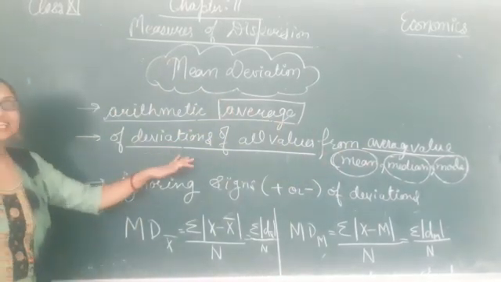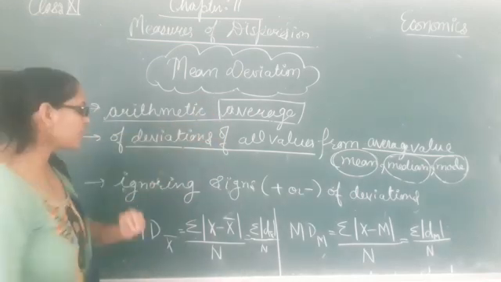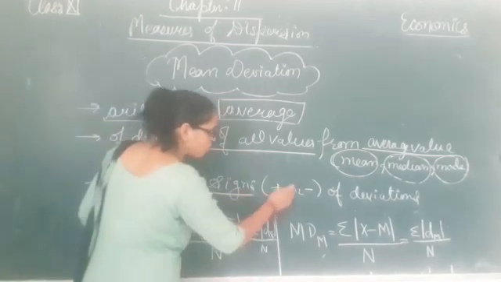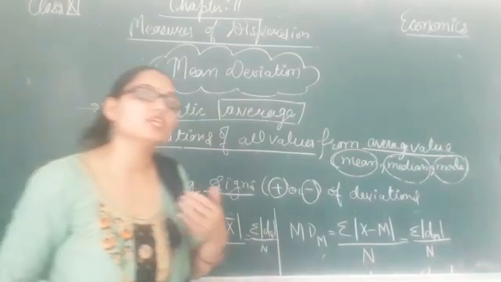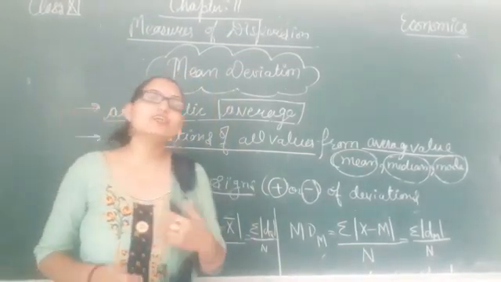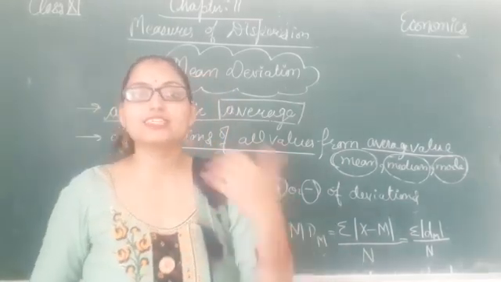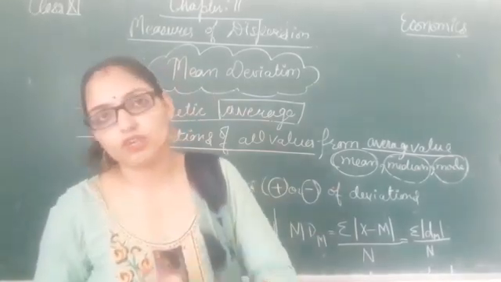And while calculating these deviations or this average, we need not take into consideration the signs of plus and minus. When we calculate the deviations of items from mean, median or mode, some values are greater than the average value and some are less than the average value.